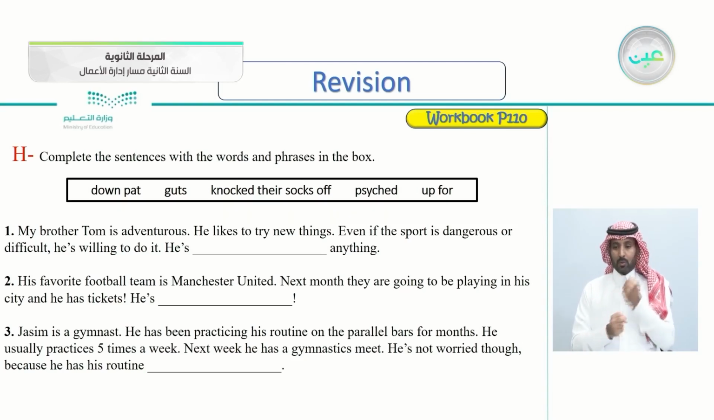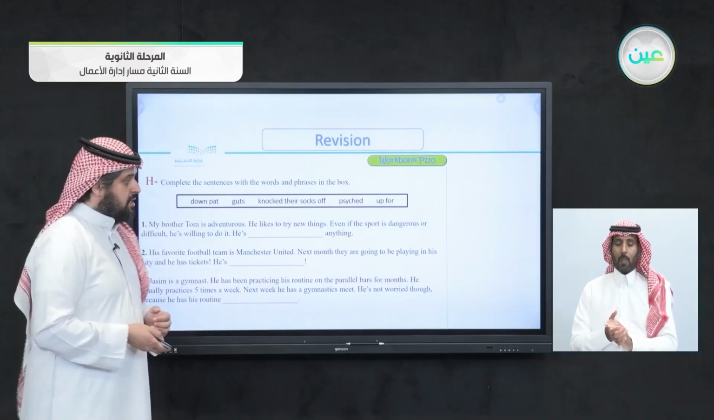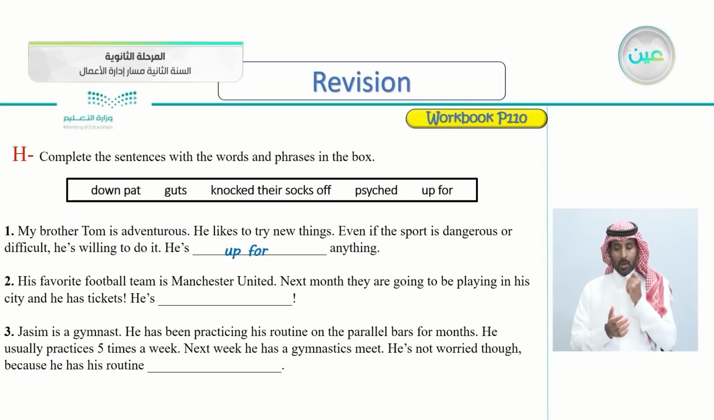So what do we say here? He's okay with doing anything, even if it's dangerous. Yes, that's correct. He's up for anything. It means that he's ready to do anything, even if it's extremely dangerous. Number 2.